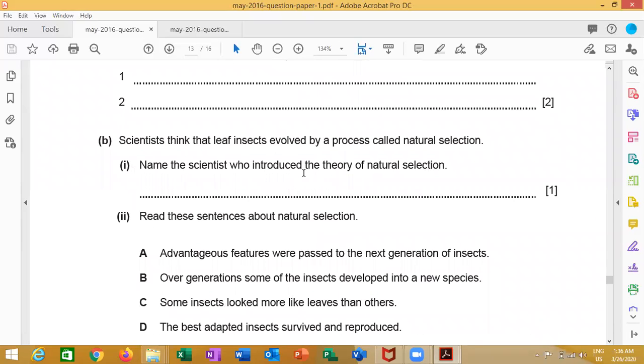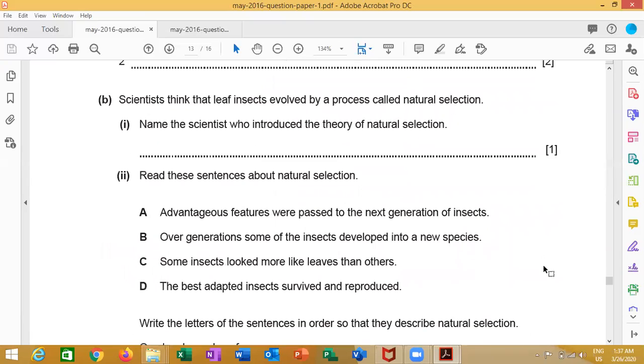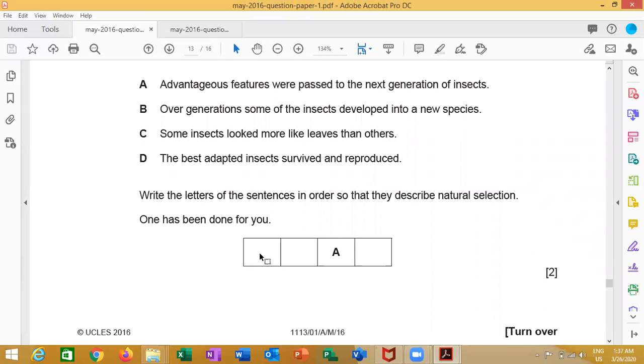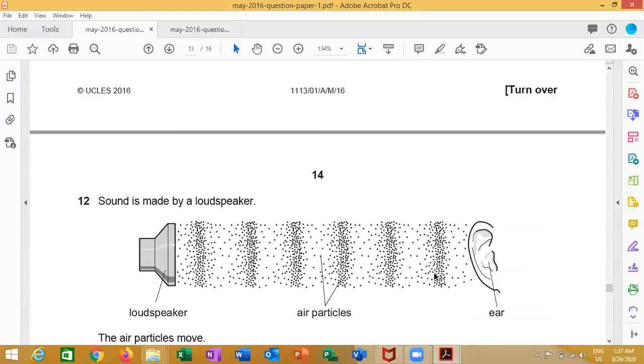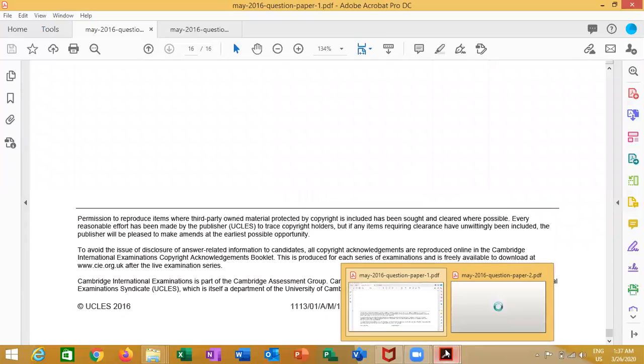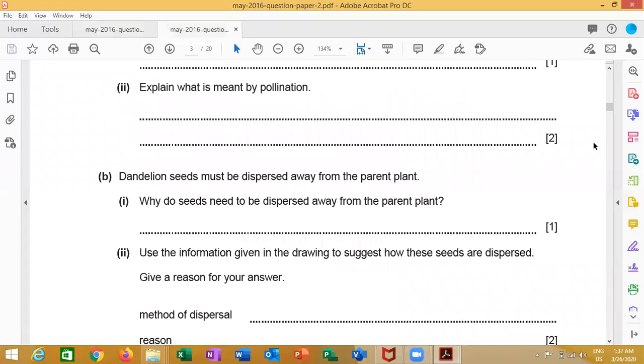The name of the scientist who introduced the theory of natural selection will be Charles Darwin. Here you should read this sentence about natural selection and write the letters in the correct order, please. The correct order will be C, D, A, B. Again, it will be C, D, A, B. Now I think we finished the questions of paper 1. Let's move, guys, to paper 2.